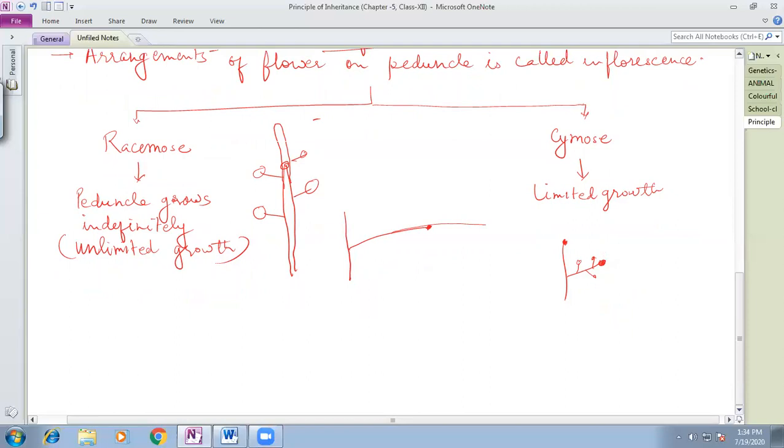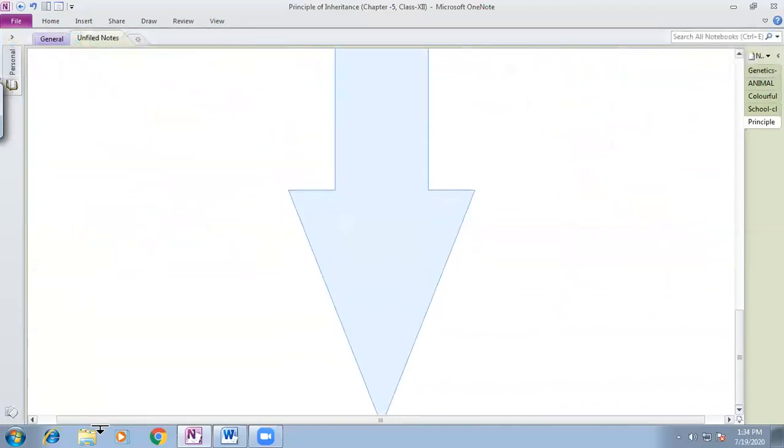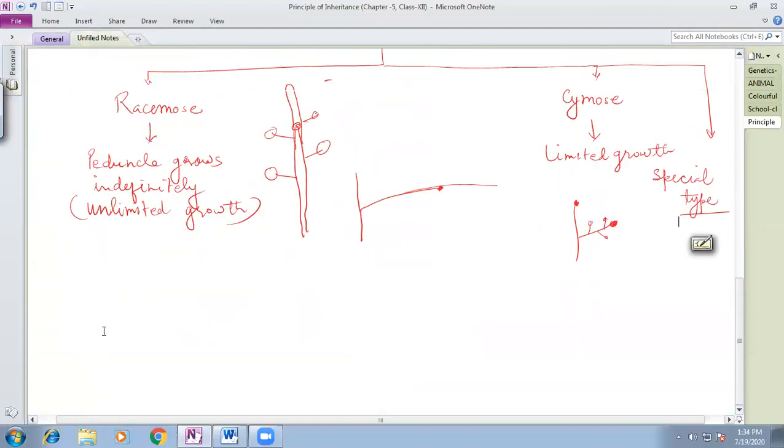These two types of inflorescence are there in the plants. There is one more type of inflorescence found in plants, which is a modification of either the racemose or cymose or both, and this is called a special type of inflorescence. Now we are going into the detail of all these one by one to make things clear. We begin with the first type of inflorescence, and that is what?